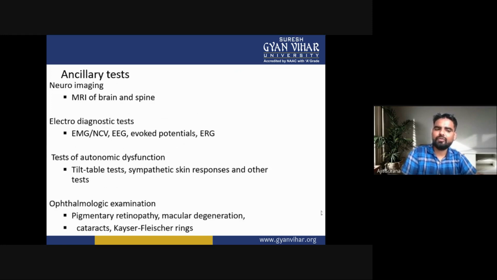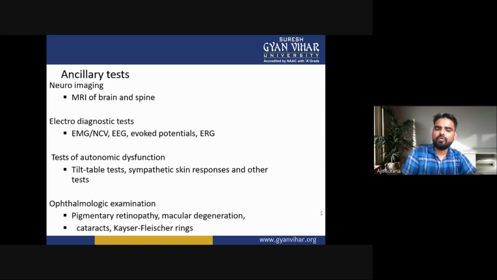Electrodiagnostic tests are tests like EMG, NCV, EEG, evoked potential, ERG. EMG is electromyography. NCV is the nerve conduction velocity. EEG is electroencephalography. These are the electrodiagnostic tests.